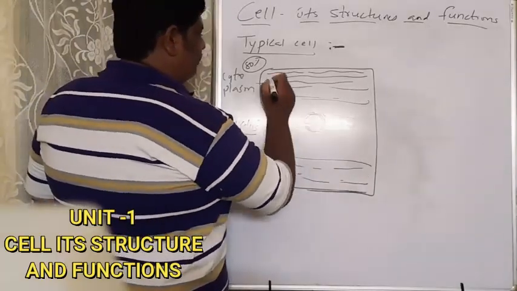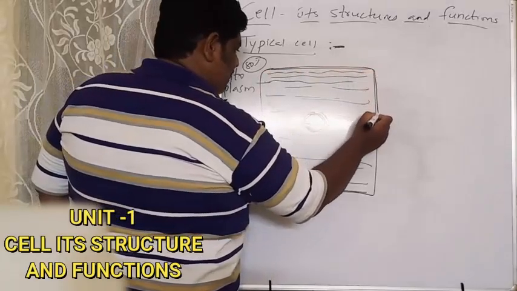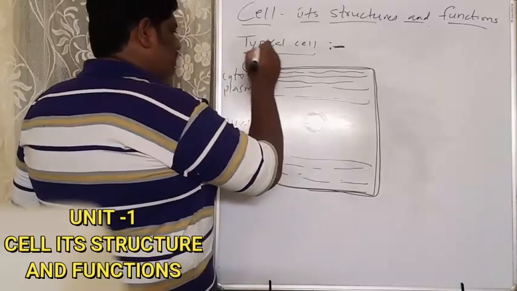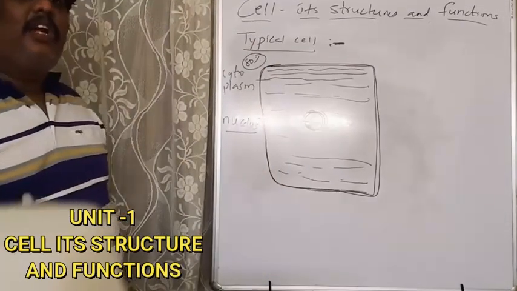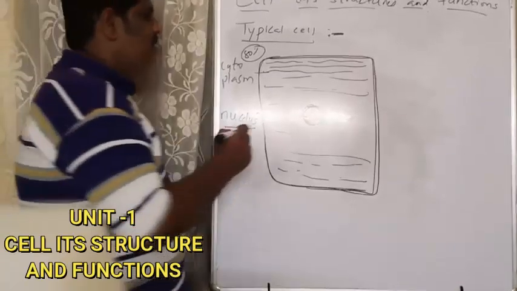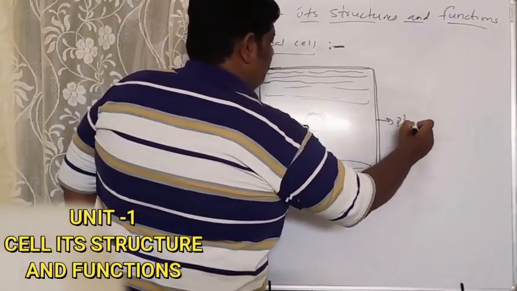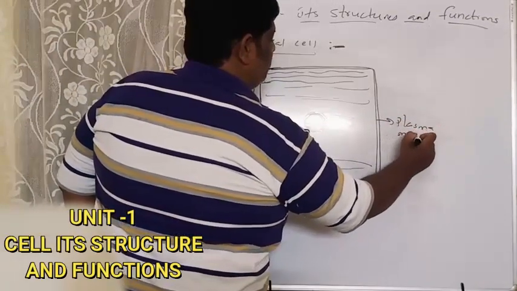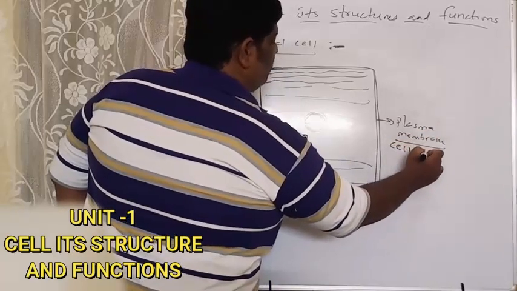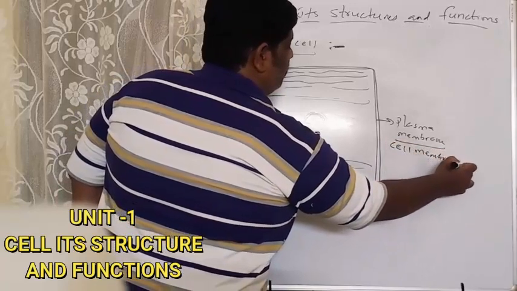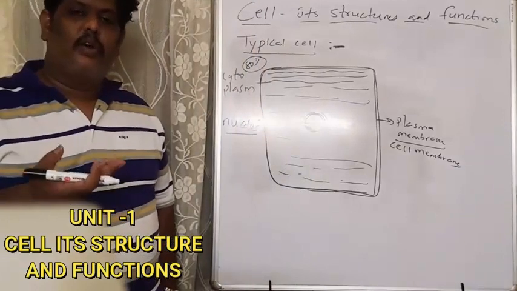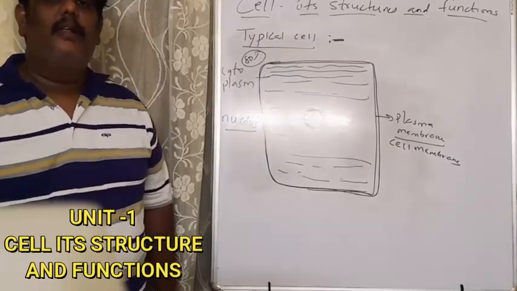And now the layer which you can see here, which is surrounding and enclosing the cytoplasm, is called the plasma membrane, or else we also call it the cell membrane.